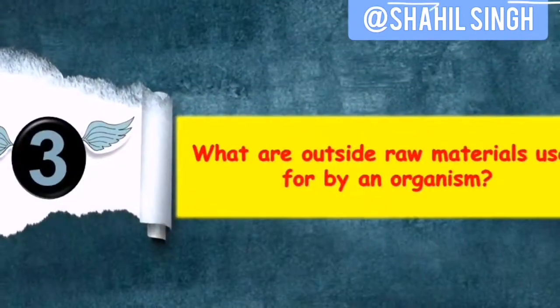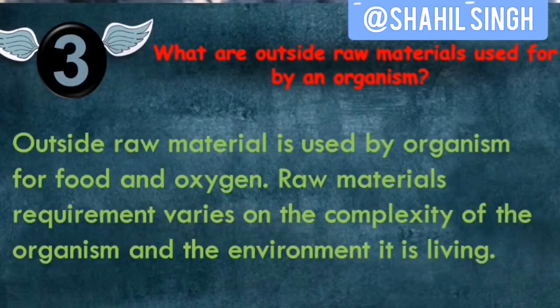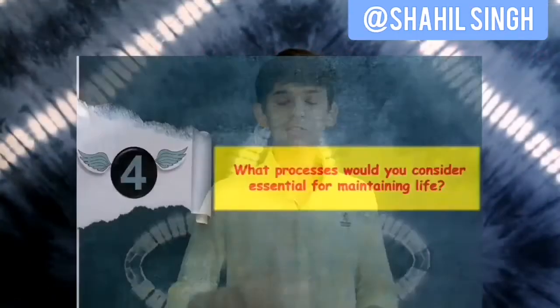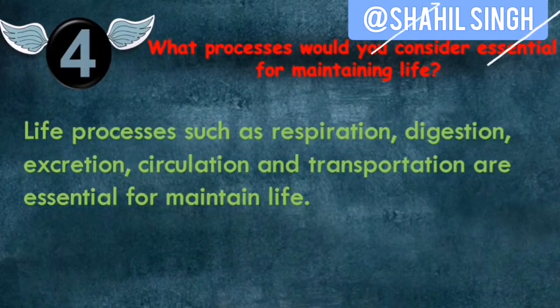So our next question is, what are outside raw materials used for by an organism? So this question basically asks why an organism has the need to use outside raw materials. So the answer goes like this. Outside raw materials are used by organisms as food and oxygen. Raw material requirement varies on the complexity of the organism and the environment it is living in. So next question, what processes would you consider essential for maintaining life? So here you have to list all the major life processes like excretion, transportation, circulation, digestion.